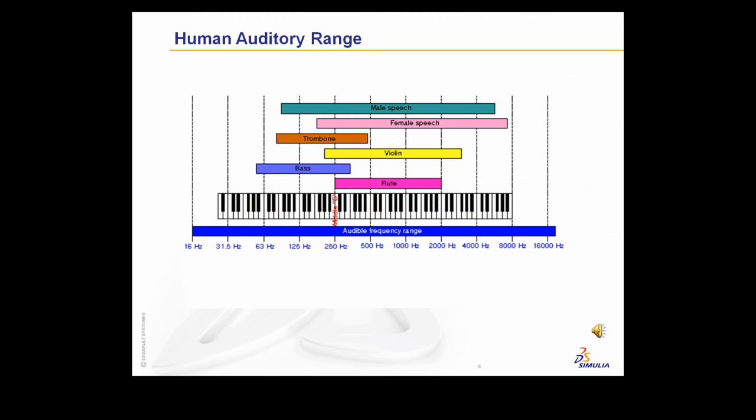To motivate what this means in the real world, I want to talk a little bit about human auditory range. The human auditory range runs from about 16 hertz to about 16,000 hertz. And what that means in terms of what you hear can be demonstrated by looking at the keyboard of a regular piano. You can see that spans much of this full spectrum. We can also see that male speech and female speech are also well within that spectrum.